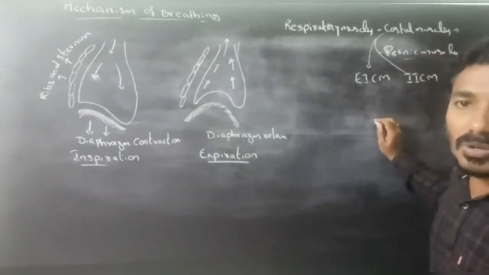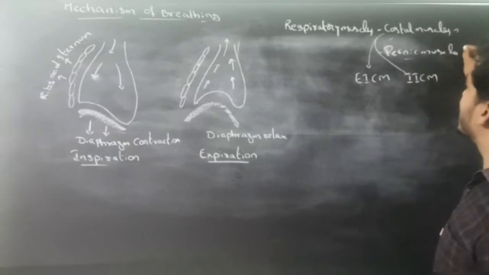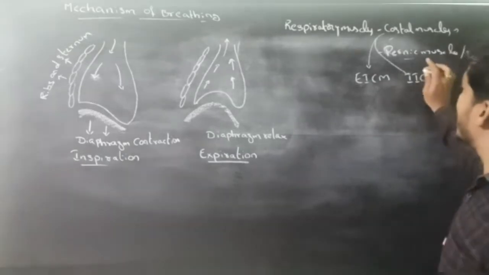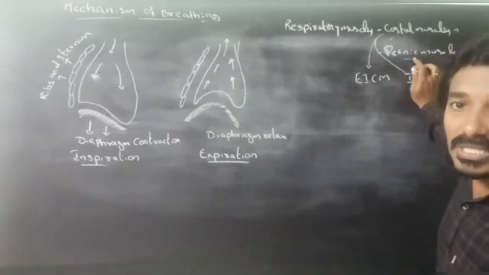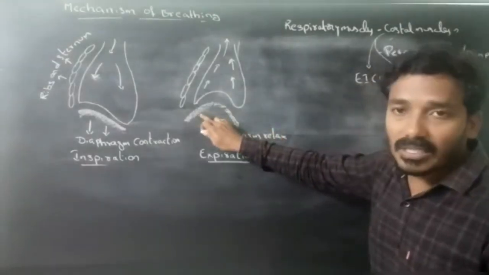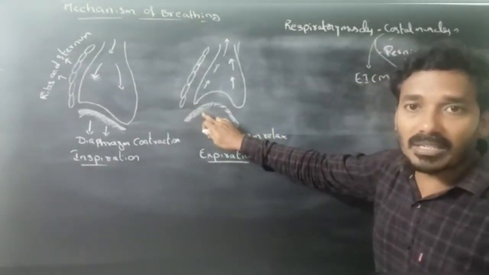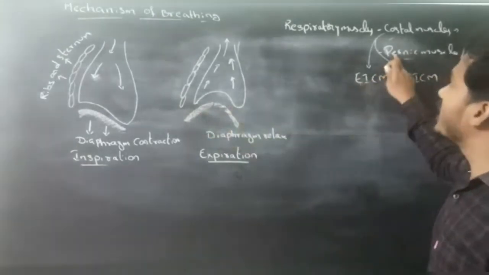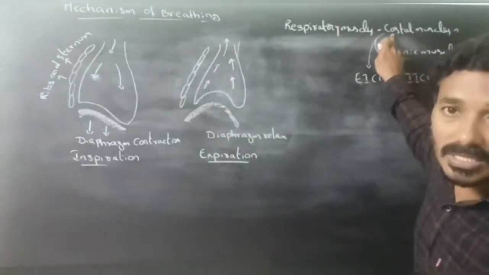Phrenic muscles are also called diaphragm muscles. Rib muscles are also called costal muscles.